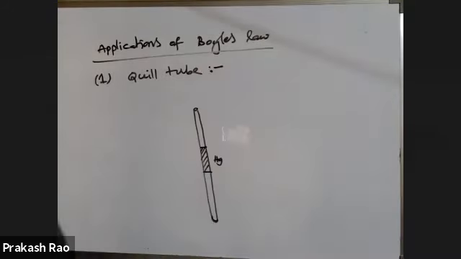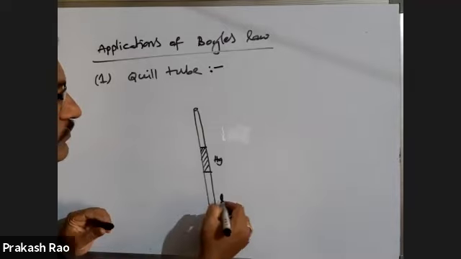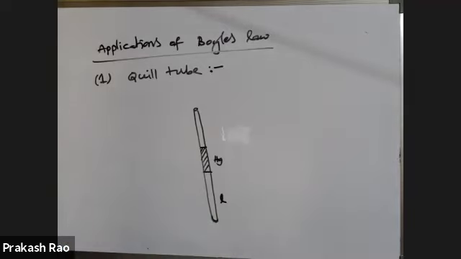A narrow glass tube in which air column is trapped is called quill tube.